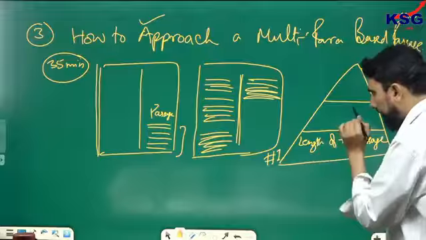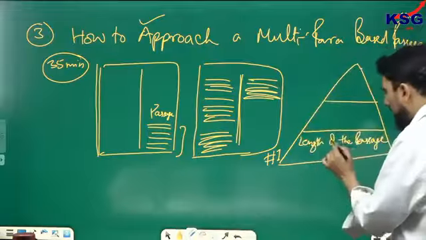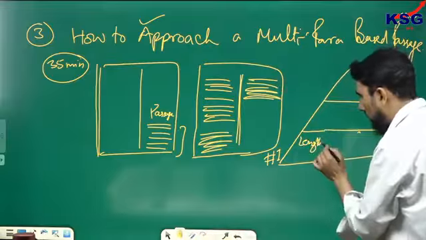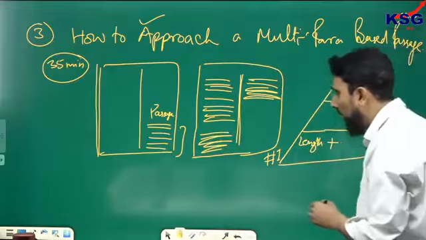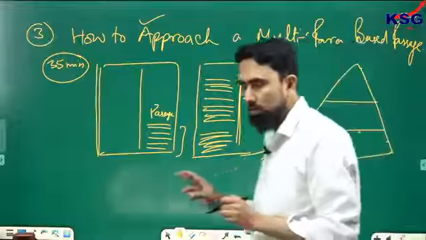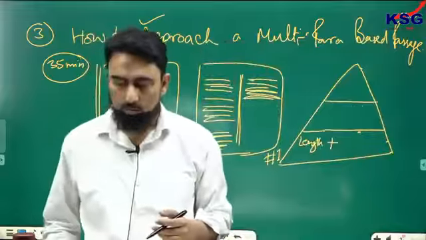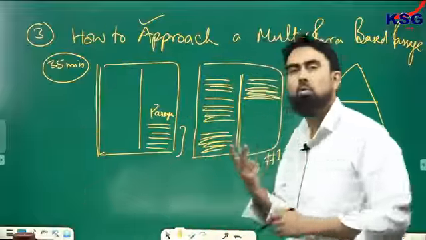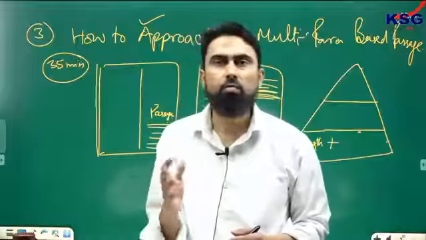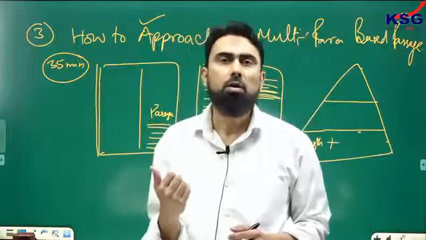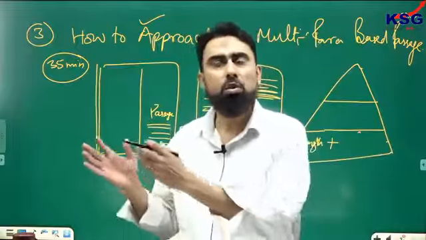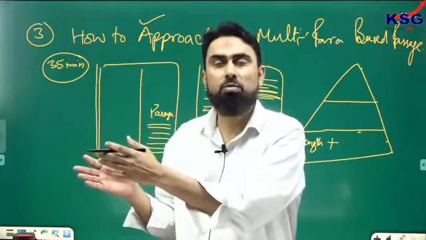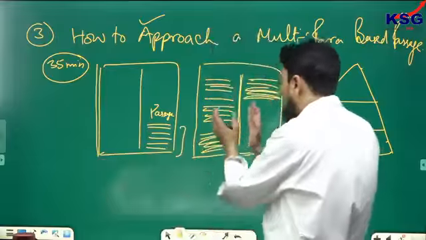Look at the length, okay? Length will give you a clear idea whether at that juncture you should go for that or not. So length of the passage is number one. Number two, you must also look at the number of questions, because if you are going to read 4 paragraphs and there are only 2 questions based on that, you are only fighting for 5 marks. However, you have invested more time. Who knows, you could have solved 3 or 4 more single-para based questions, 4 questions, in the same amount of time.